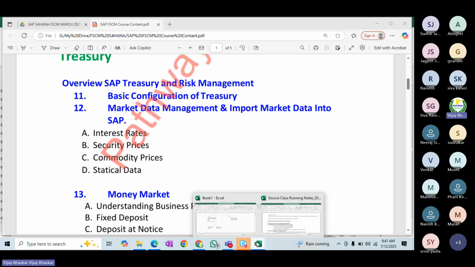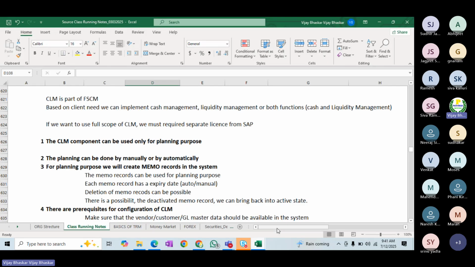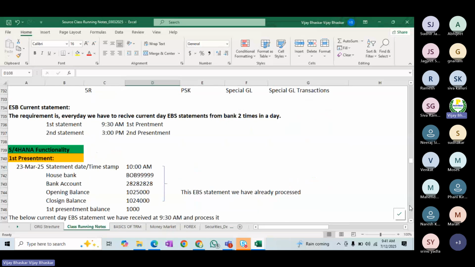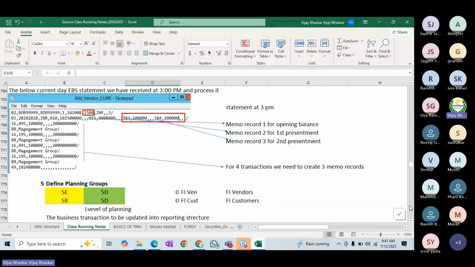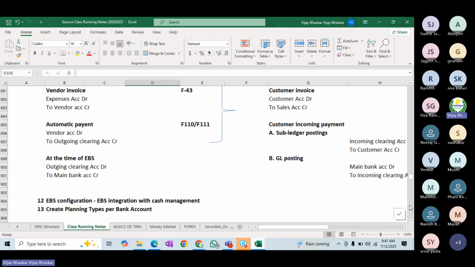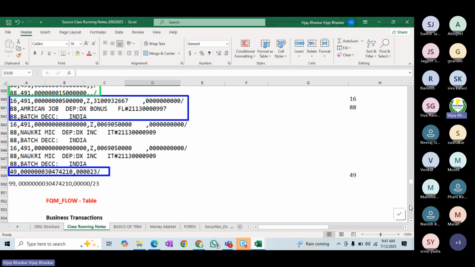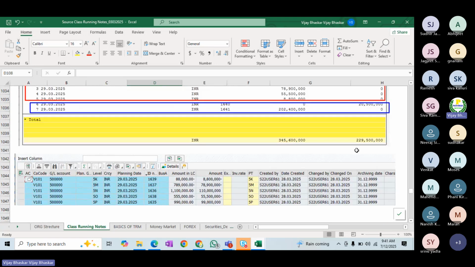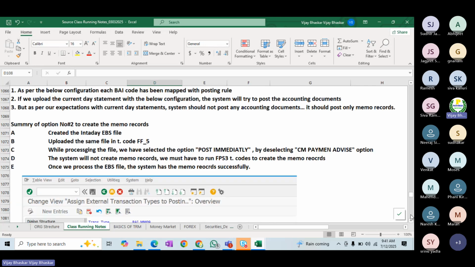Now you can see that this is the class running notes, and a detailed explanation has been given in front of you. This is just the explanation. Simultaneously, I am going to do the configuration, and I will explain each and every step. I'll show you in the system clearly. Then you can see the uploading steps also, what the options are, what the result would be after uploading the file, and then how the cash flow analyzer will look.